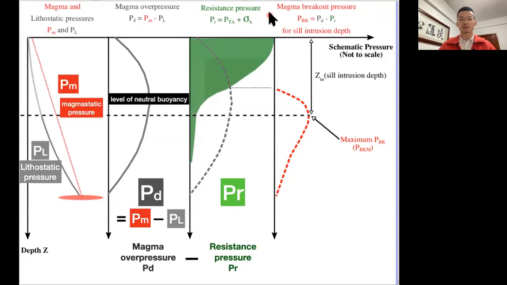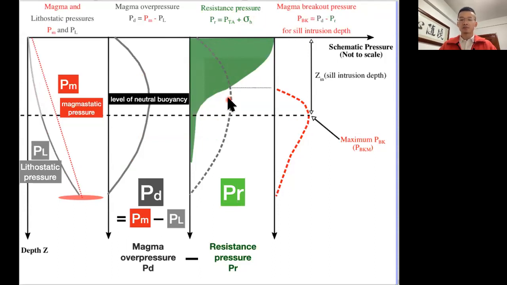The horizontal compressive stress, sigma_H, is induced by magma overpressure and can be relaxed based on viscosity structure with depth. If near the surface where viscosity is high, compressive stress sigma_H is not relaxed quickly. It will prevent further upward migration of magma. You can think of resistant pressure as likelihood for a sill formation.